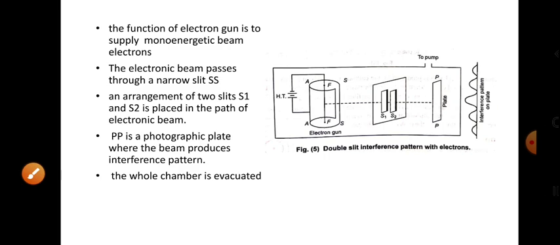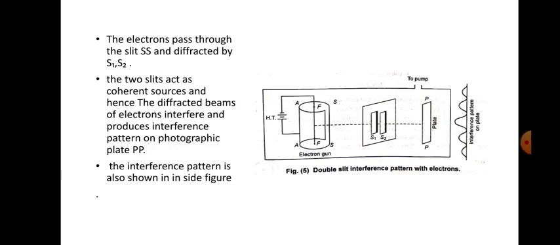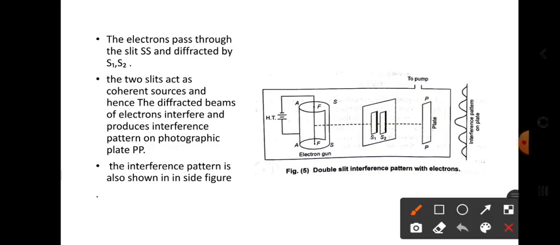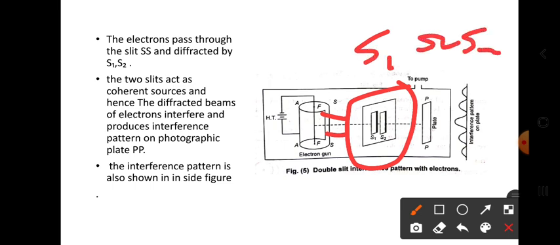And next slide. The electron passes through the slit SS and is diffracted by S1 and S2. See here, through this cylindrical shaped device, electrons come outside, and those electrons pass on the double slit device, right? So the double slit device has two slits, named S1 and S2, right?